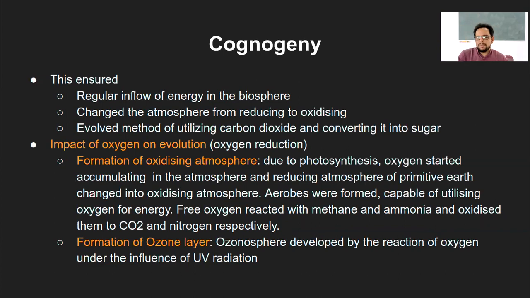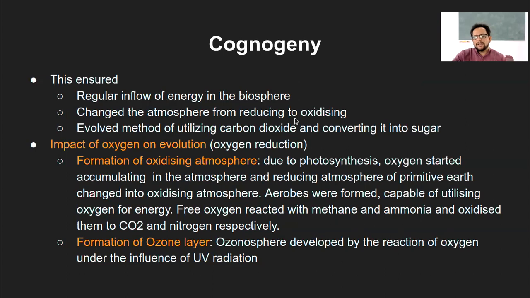So this was the whole mechanism. That means a regular inflow of energy in the form of whole of the biosphere system that was maintained. It changed the atmosphere from reducing to oxidizing, obviously, because free oxygen level started increasing. So earlier it was reducing, it started shifting towards more of the oxidizing atmosphere.